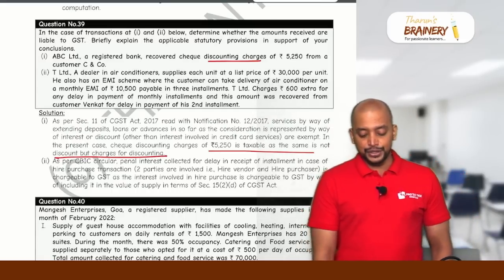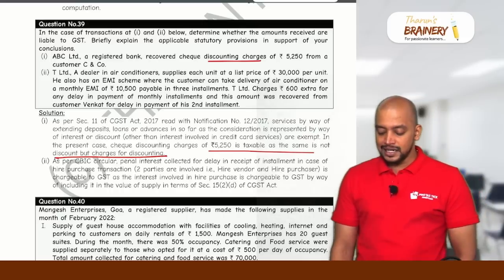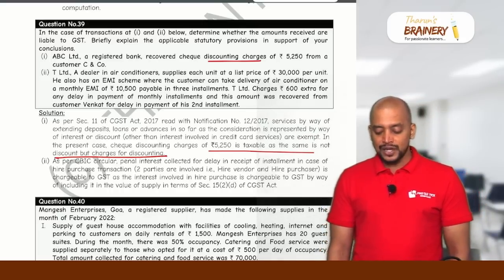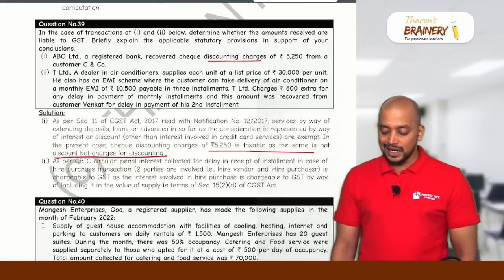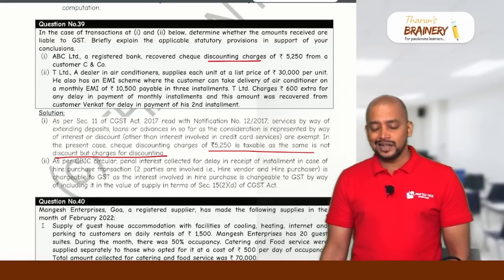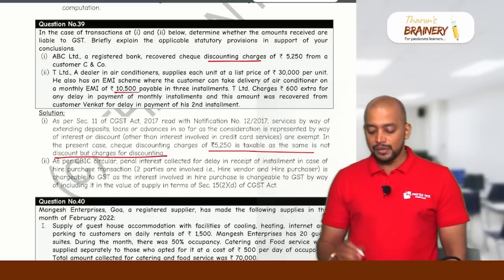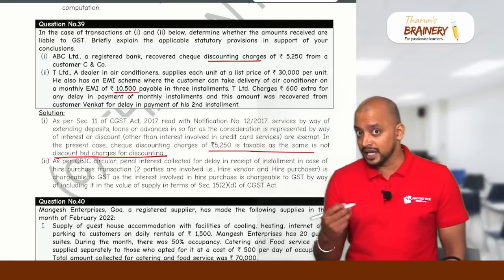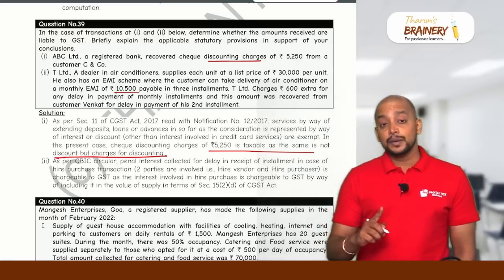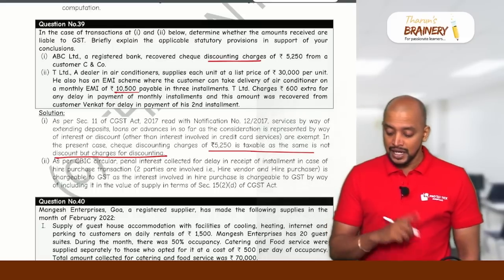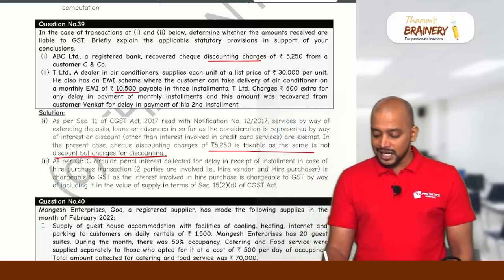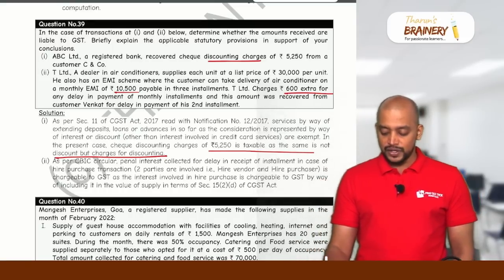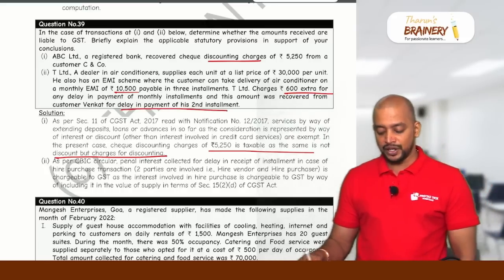Then next number 2, T Limited, a dealer in AC, supplies each unit at a list price of 30,000 rupees per unit. He also has an EMI scheme where the customer can take delivery of the air conditioner on a monthly EMI of 10,500 payable in 3 installments. Okay, here who is giving the EMI facility? Dealer is only giving EMI facility. Means it's what? Hire purchase financing or hire purchase transaction? Hire purchase transaction. T Limited charges 600 extra for any delay in payment of monthly installments, and this amount was recovered from customer Venkat for delay in payment of second installment.